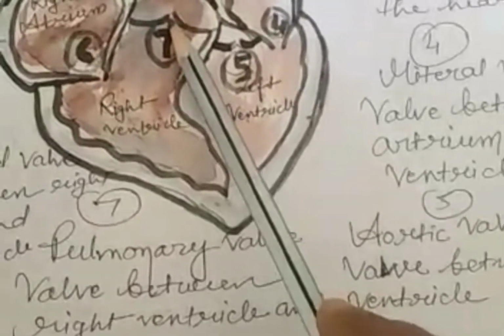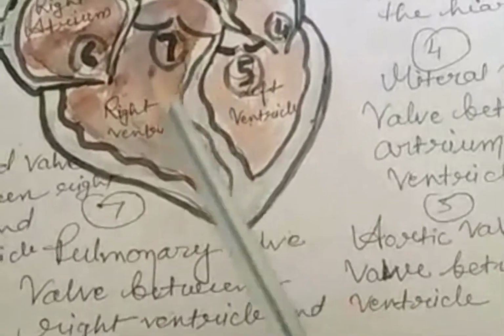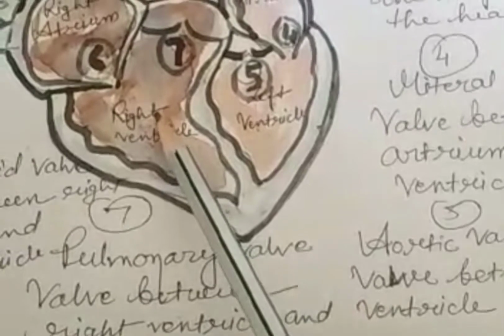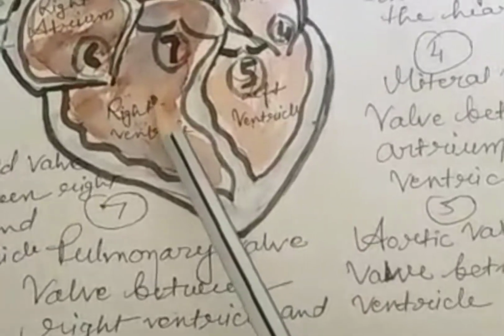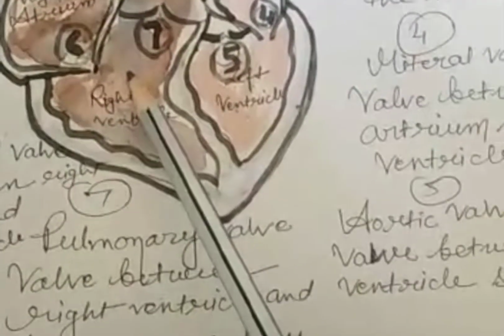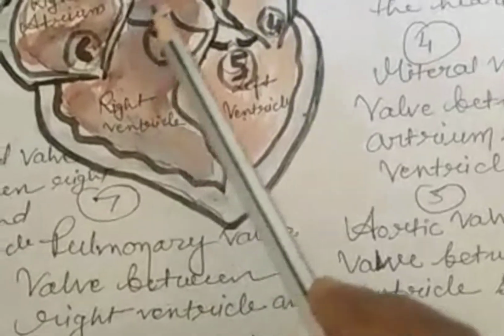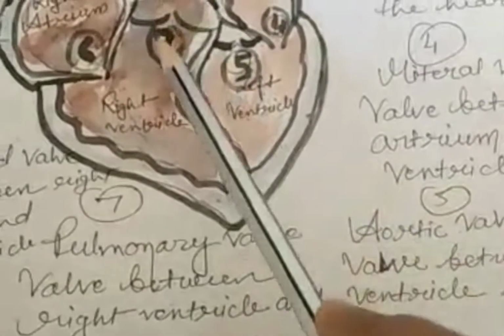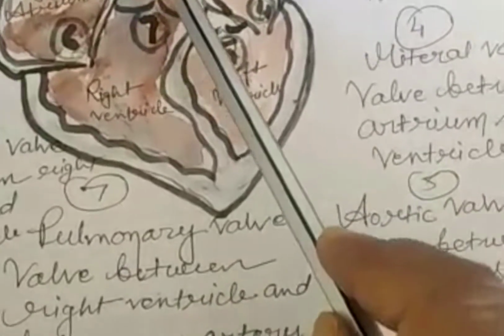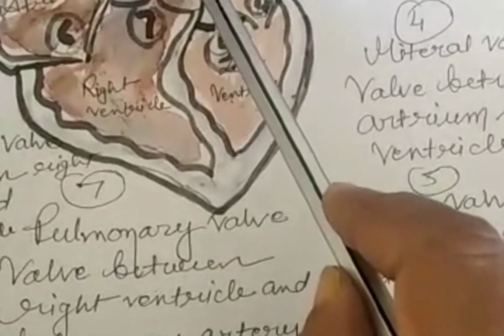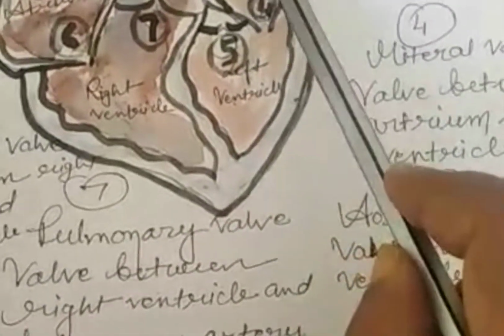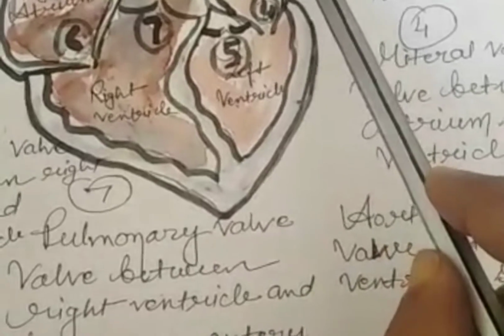From the right ventricle, you see here this valve, known as the pulmonary valve. From the right ventricle, the blood will go through the pulmonary artery. The impure blood will go to the lungs for purification.